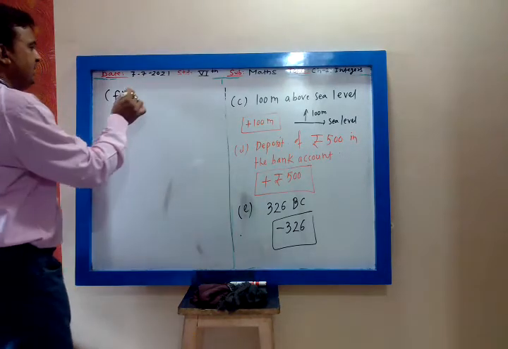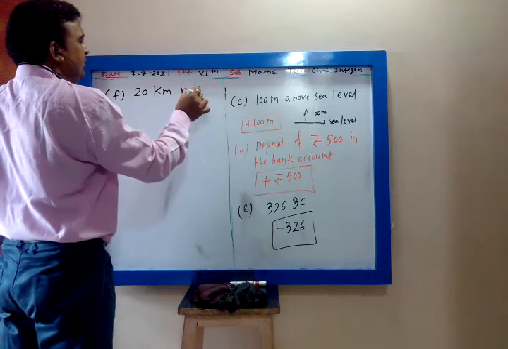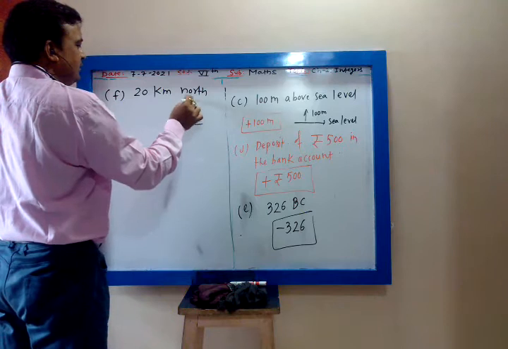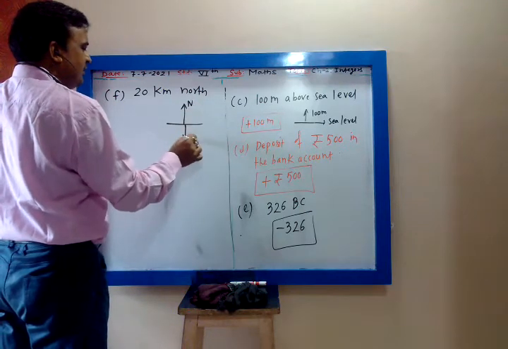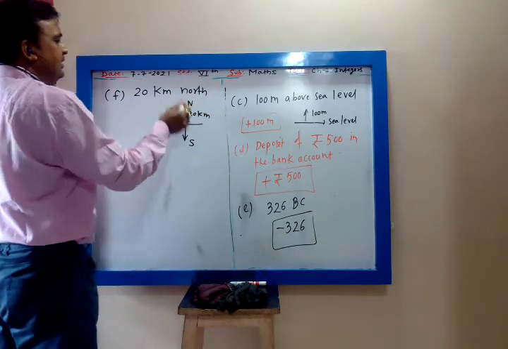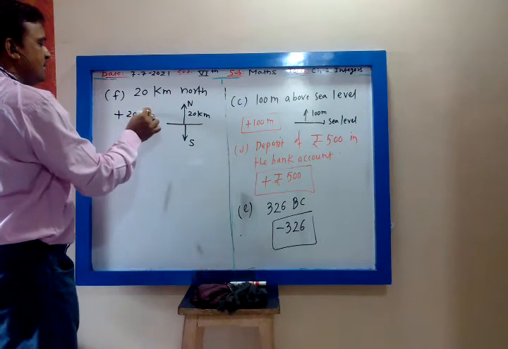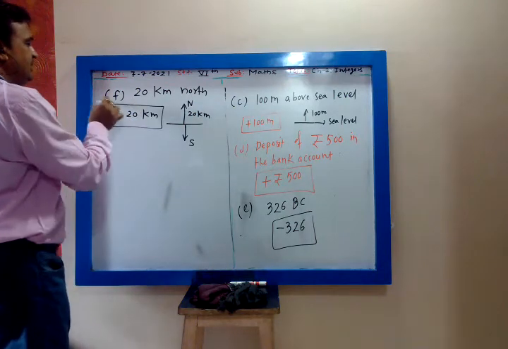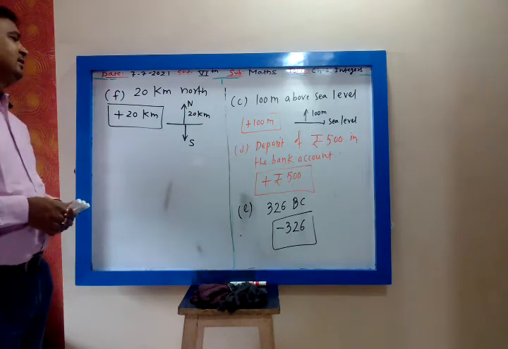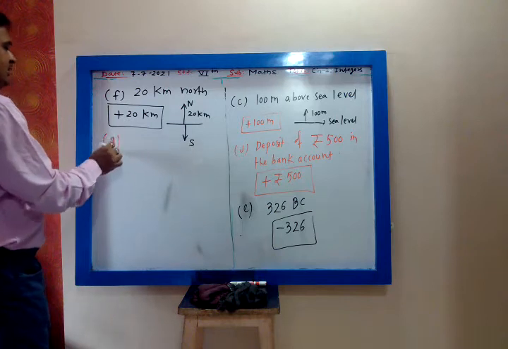Then 20 kilometer north. Okay, very good. If you see the direction, this is my north. Upper one is north. Downward is south. Correct? So when it is moving 20 kilometer upward, it is plus 20 kilometer. Suppose it is 20 kilometers south, then minus because we are moving downward.